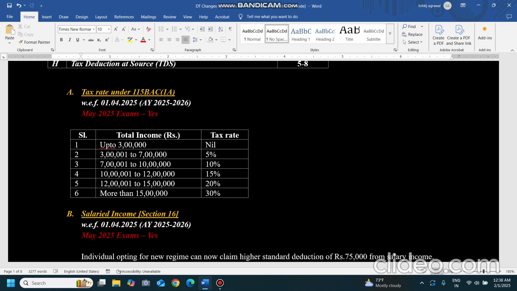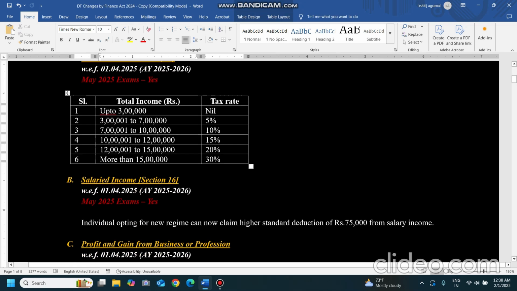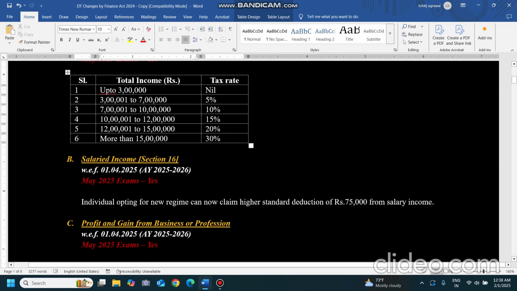Now what they have done: the basic exemption limit up to 3 lakh has not changed, but 3 lakhs to 7 lakhs is 5%, 7 to 10 lakhs 10%, 10 to 12 lakhs 15%, 12 lakhs to 15 lakhs 20%, and more than 15 lakhs 30%. So just 2-3 slab rates they have changed. There is no real logic behind it, except that the 7 lakh slab is changed just to align with the rebate limit, because the rebate is applicable up to 7 lakhs.